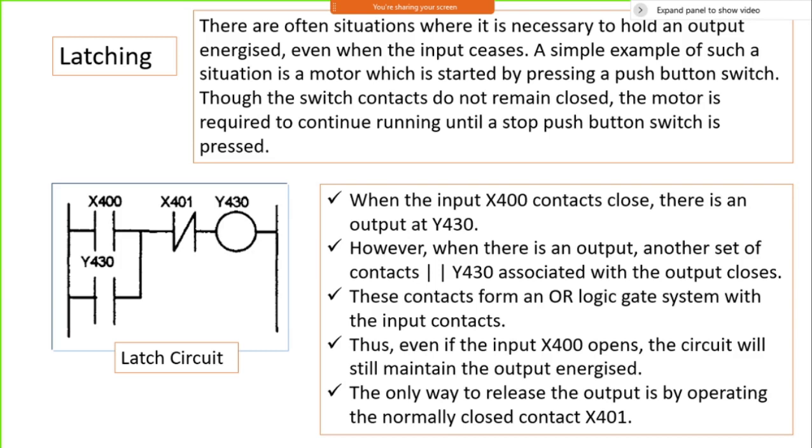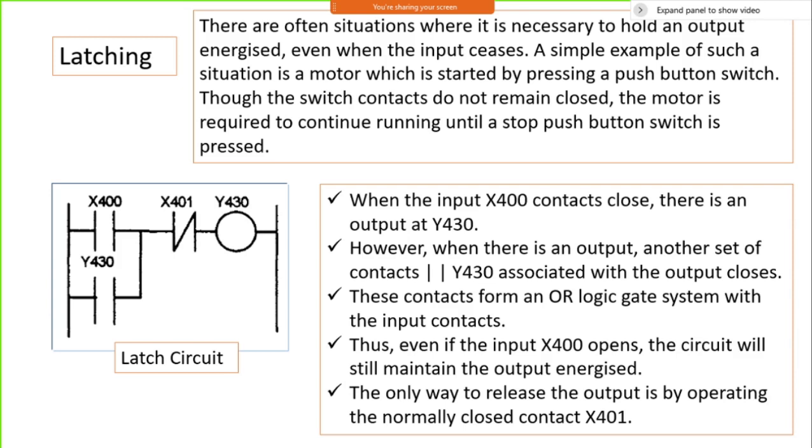So there are situations where it is necessary to hold an output energized. This kind of memory has to be there in your circuit, and that kind of circuit is called a latching circuit. Even though the input gets disconnected, that output should be maintained. A simple example of such a situation is a motor which is started by pressing a push button switch.